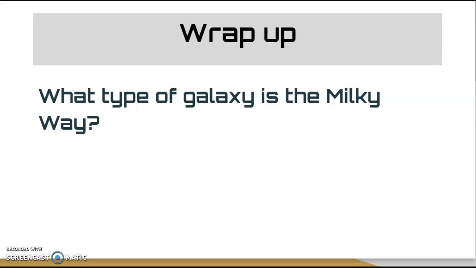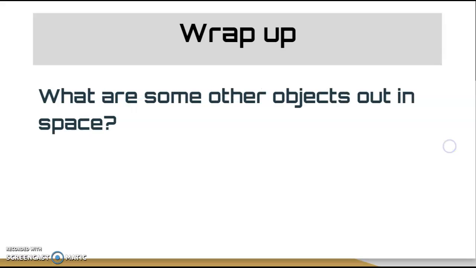So to wrap things up, what type of galaxy is the Milky Way? If you go back a few slides, you'll see what type it is. What are some other objects out in space? What are some of the other things that were listed afterwards that we can see out there? And there are a lot of things. There are even things that we didn't talk about, like asteroids and meteoroids, big chunks of rock flying around out there. And that will be the last wrap-up question.